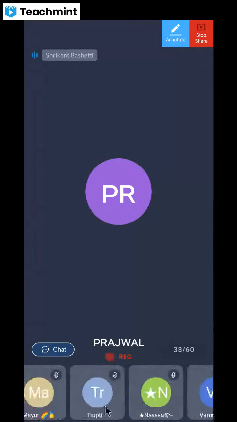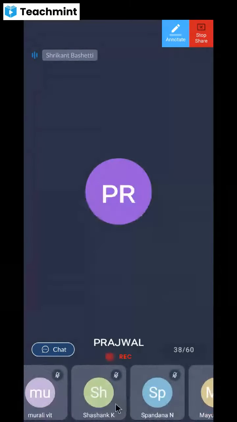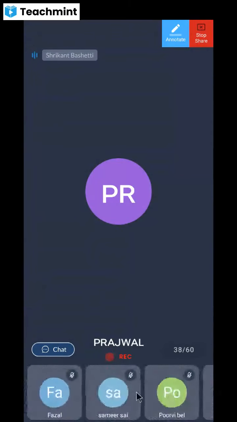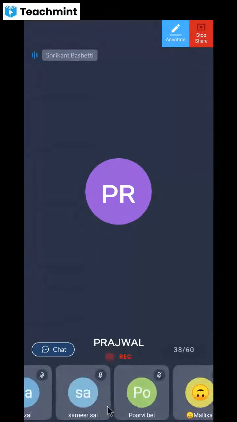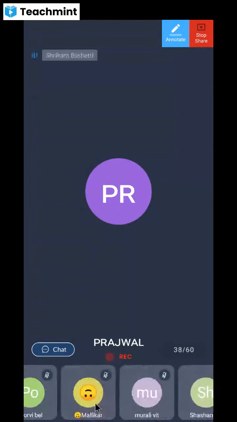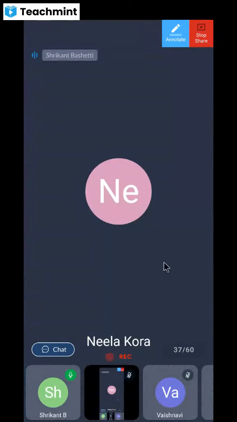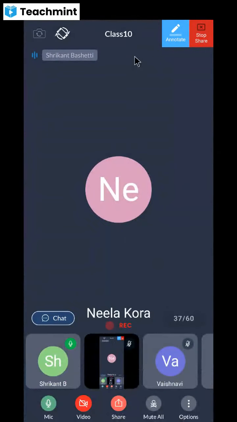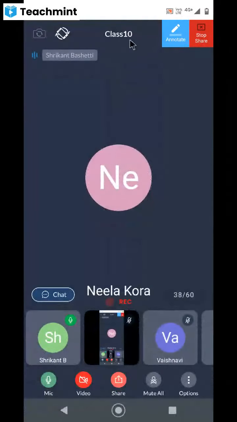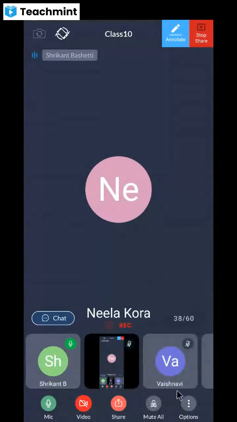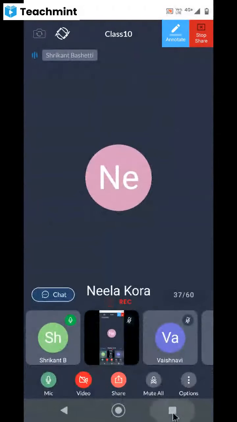Varun, Naveen, Tripti, Mayur, Spandana, Shashank, Murali. Purvi, Samir, Mallikarjun. Many are there. I never concentrated on this because I knew it was the 10th standard syllabus and you were coming regularly, so I was concentrating more on that part only. Okay, fine, dear children.